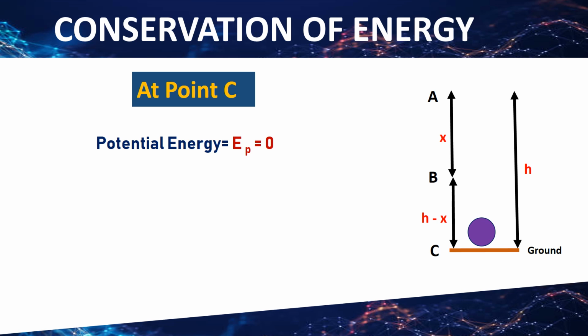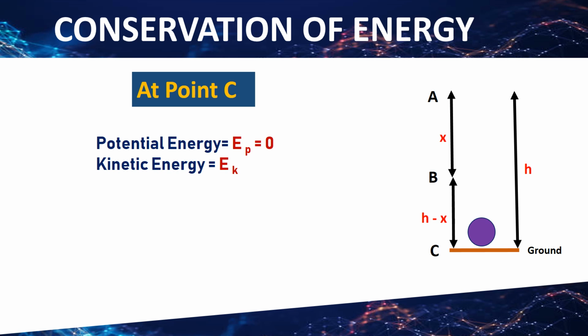For the calculation of total energy at point C, the potential energy is zero. Then what about the kinetic energy? We have already observed that at point A, the whole energy was potential energy and its value was mgh. When the body reaches point C, before hitting the ground, its energy is totally kinetic energy.